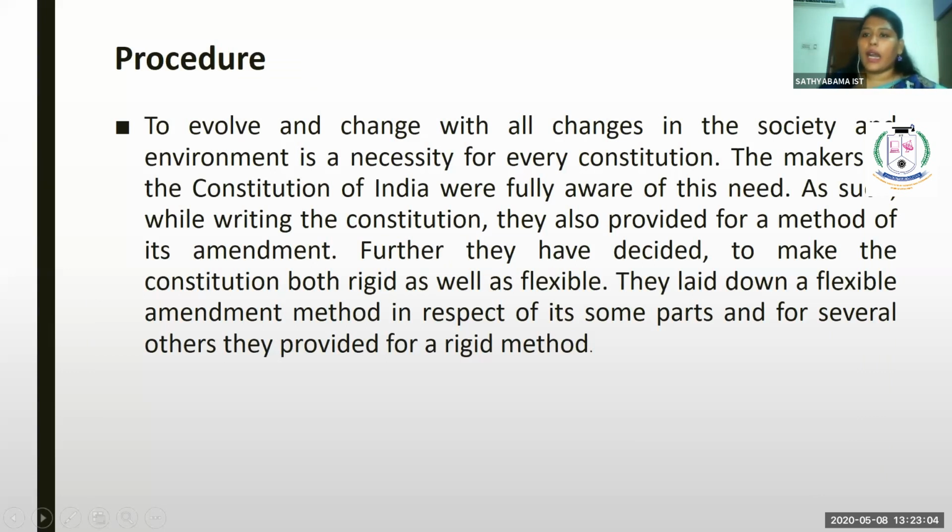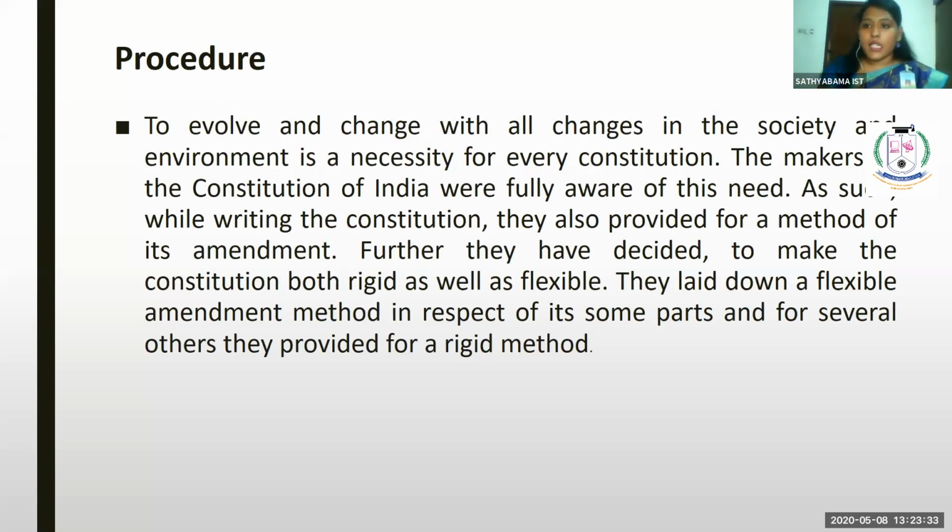As we all know, our constitution is a flexible constitution, so it can be amended at any time based upon the necessity of the country. So when there is a necessity in the country, it can be modified, it can be amended, based upon the situation of the country. At the time of enacting the constitution, the situation was different, and now the situation is different.